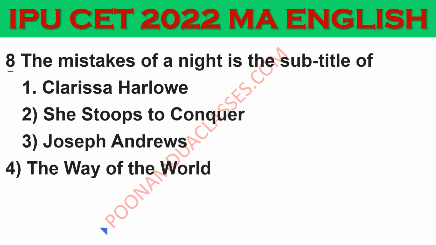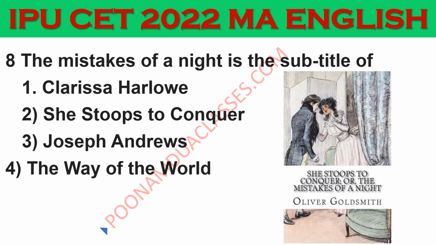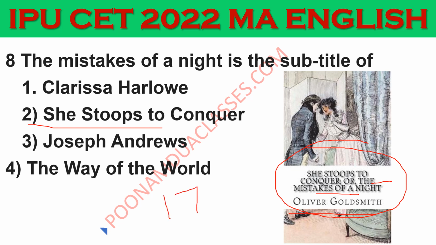Next question, question number 8. The Mistakes of a Knight is the subtitle of which of the following plays? The correct answer is She Stoops to Conquer, option 2. She Stoops to Conquer, or The Mistakes of the Knight, by Oliver Goldsmith, a very famous play, and it was first performed in 1773. Subtitle: The Mistakes of the Knight.